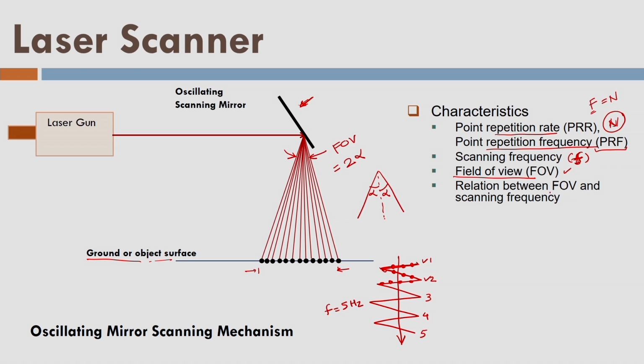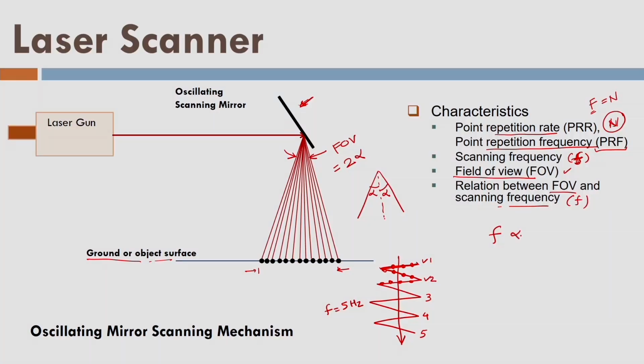What is the relationship between FOV and the scanning frequency f? Now you can see here, if this is the FOV, and in the FOV a mirror is oscillating like this to divert the pulses, if this FOV is larger, the mirror has to travel more distance. We have limited power in the instrument, and if the FOV is larger, the mirror is traveling for more angular distance, and as a result I will not have a higher scanning frequency.